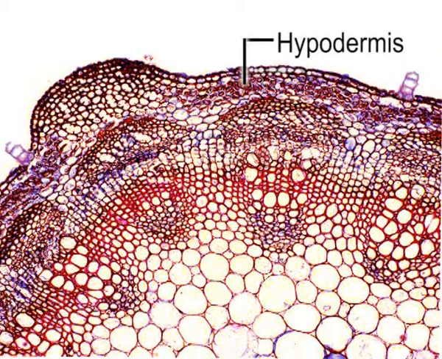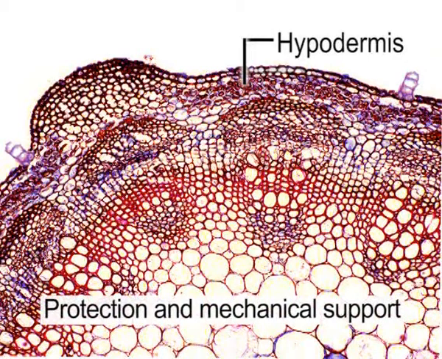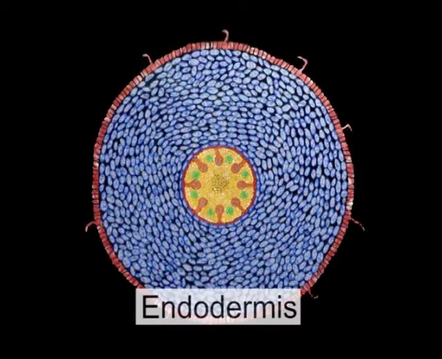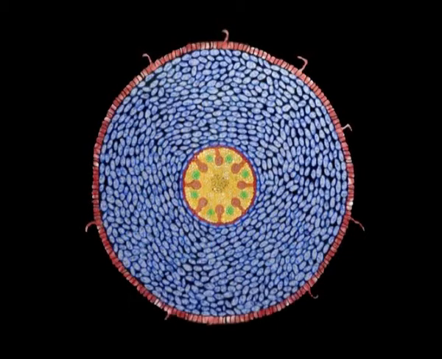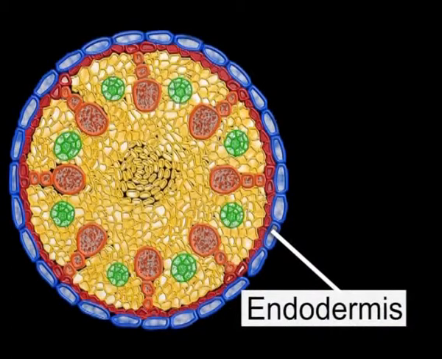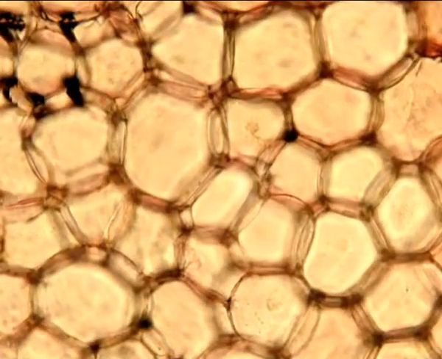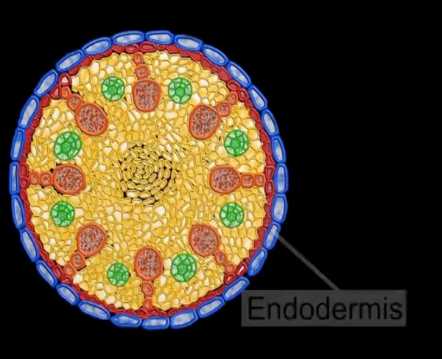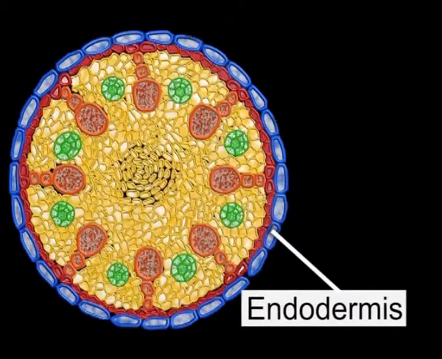Hypodermis is meant for providing additional protection and mechanical support. Another region of the ground tissue is endodermis. Endodermis is the innermost layer of cortex, represented by a single layer of compactly arranged barrel-shaped parenchyma cells. The cells of endodermis are elongated and are without intercellular spaces.